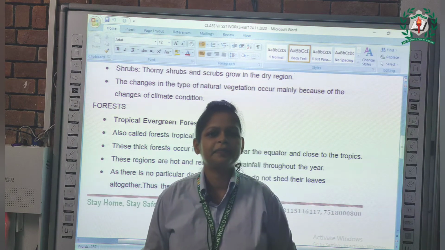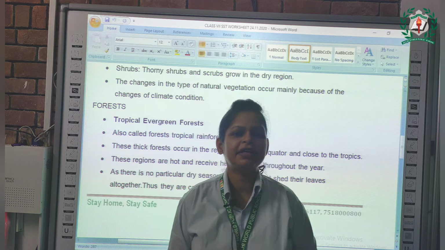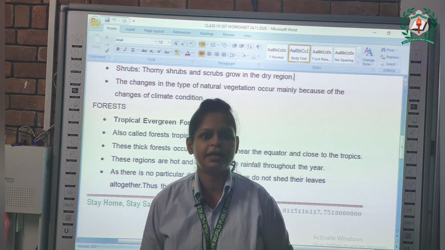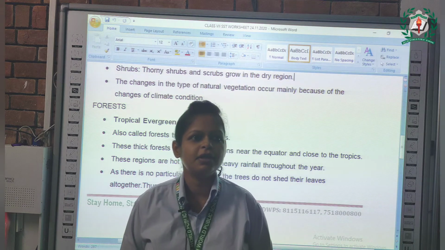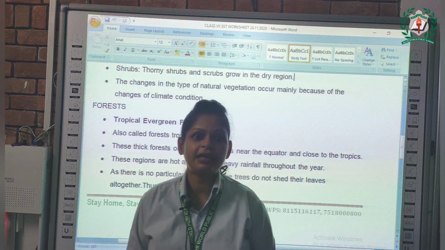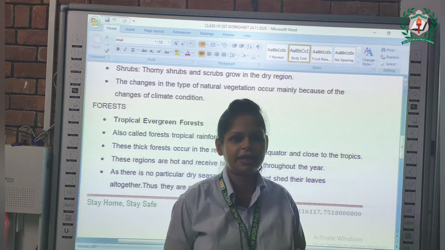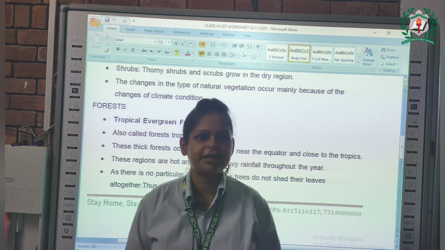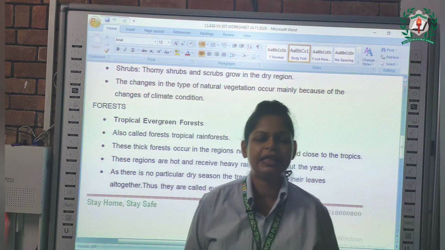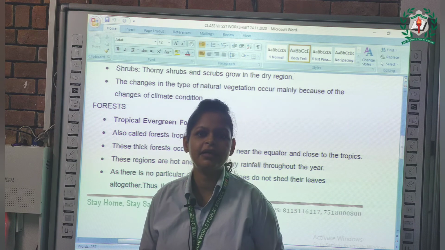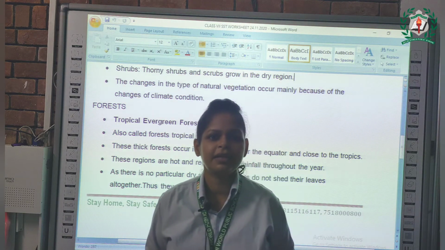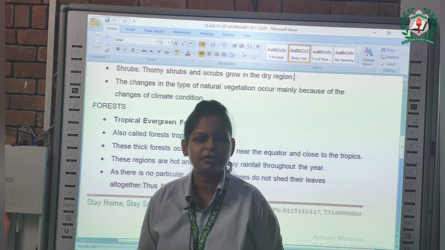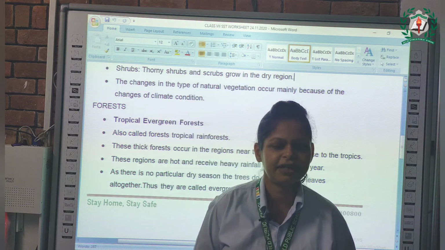Here we receive heavy rainfall throughout the year, so the trees grow more. They don't shed their leaves at a particular time. Like in autumn, most leaves fall down, but here there is rain all year, so it is green all the time. That's why it is also known as evergreen forest.